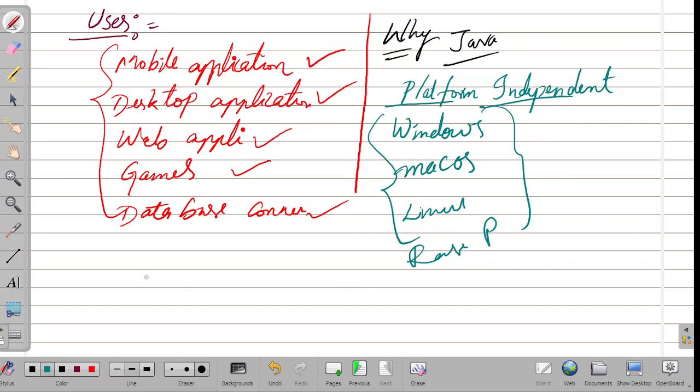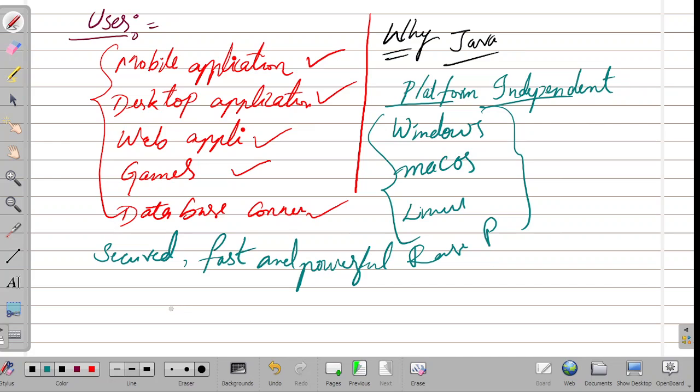And one more thing: it is very secure and at the same time fast also. Secure, fast and powerful. It is one of the powerful languages. Next, Java is one of the most popular programming languages in the world, with large demand in the current job market also. It is easy to learn and simple to use.